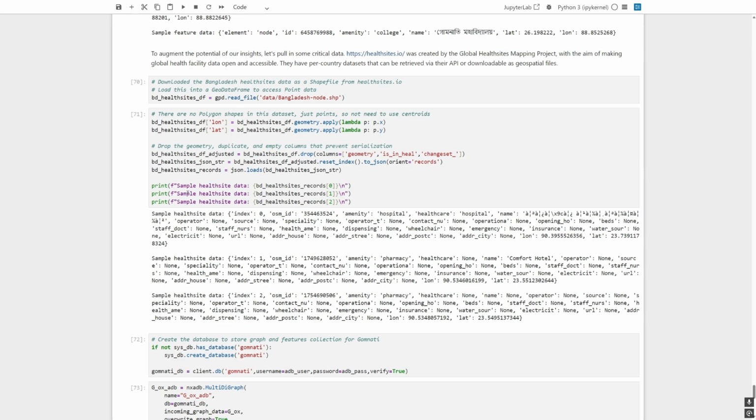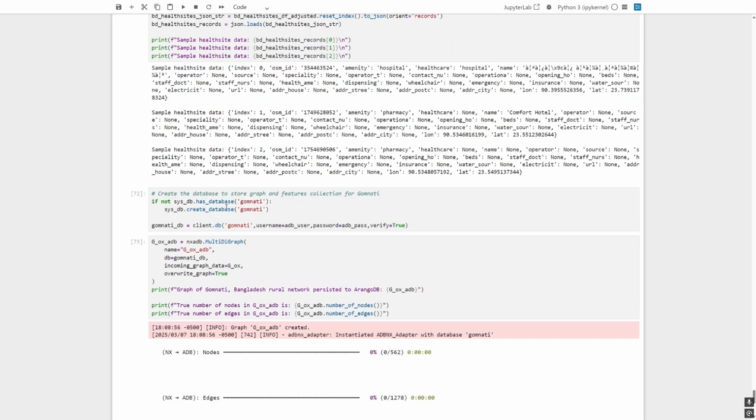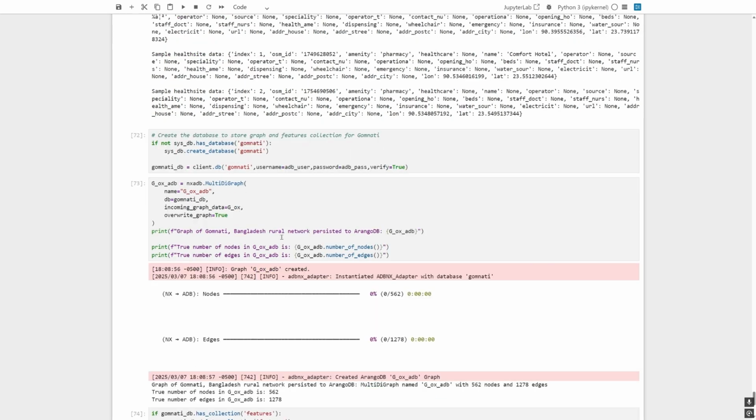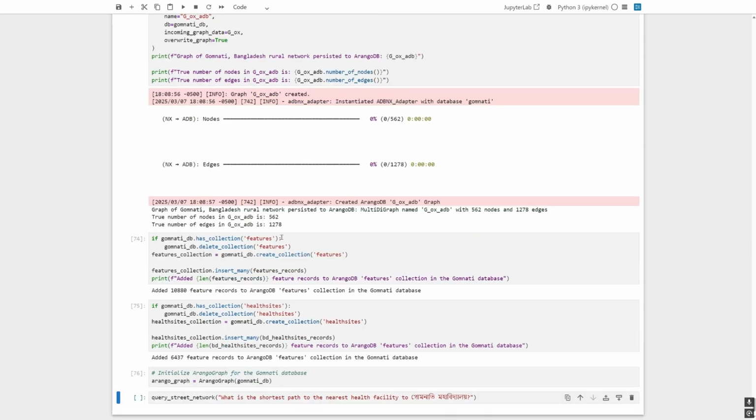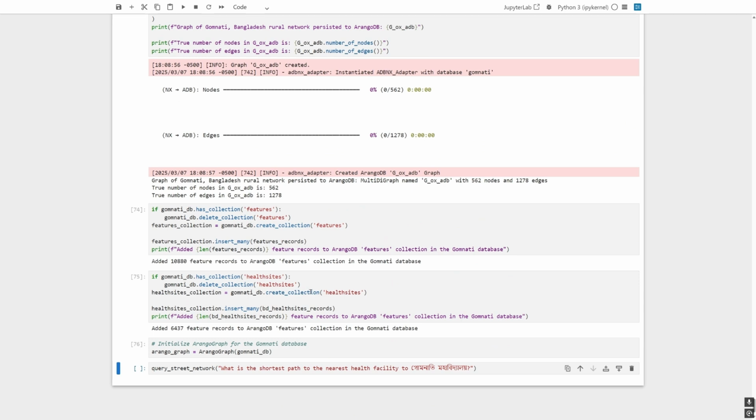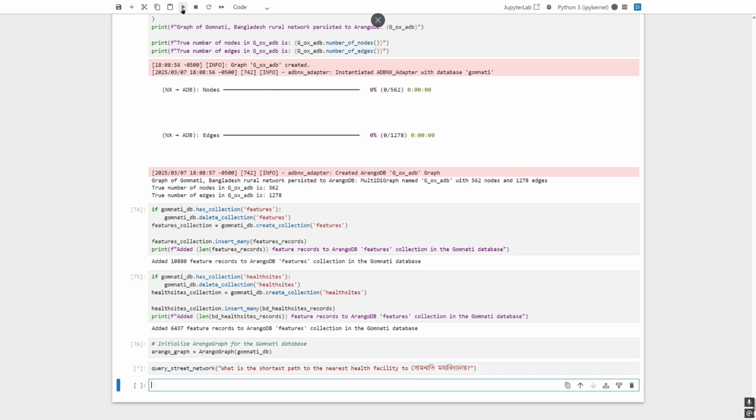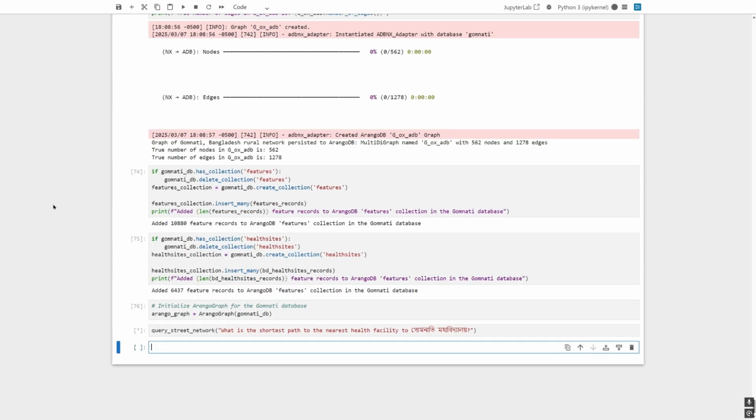With this health sites dataset loaded as a collection, we can also perform more enhanced AQL queries. We go ahead and we create our Gomnati database, load in the graph, add our features and our health sites as collections to ArangoDB, and initialize the database. And now we can run this query. What is the shortest path to the nearest health facility at this college? Let's go ahead and run the cell.